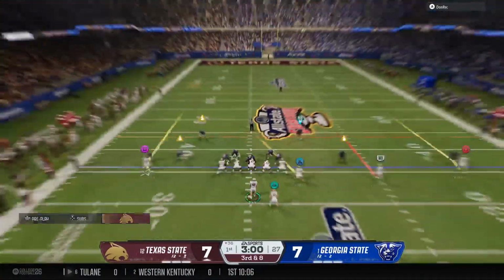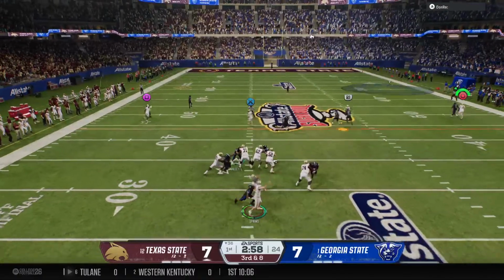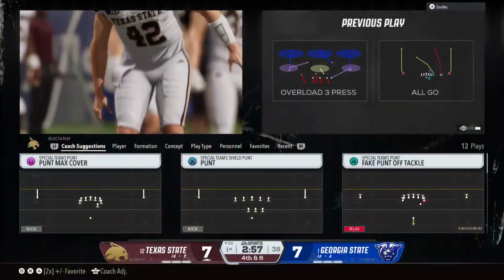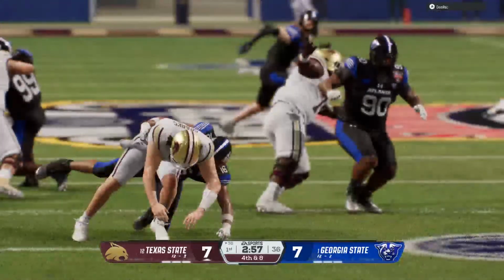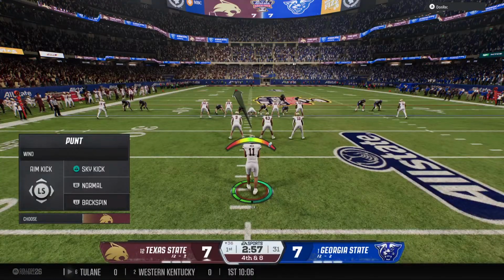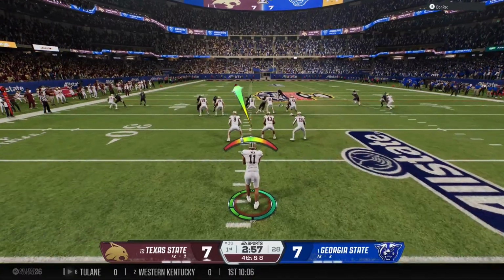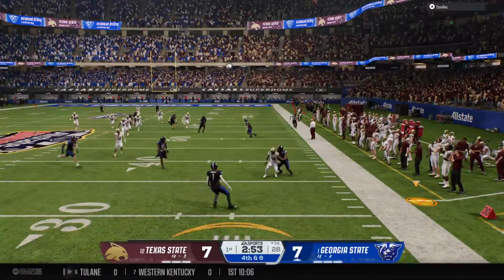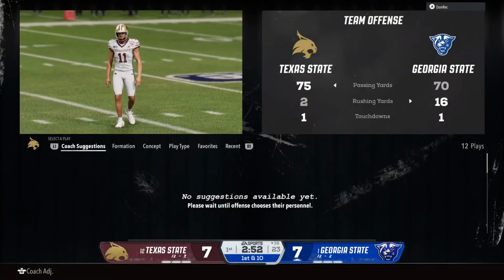After the second down incompletion, they'll have to convert here on third down and 8. Defense is coming after him. The pass is off target. He got hit as he threw as the third down pressure works. Well, the defense picks the right time to get after this quarterback. Third down, critical down and distance. They do a good job of dialing things up, and good coverage downfield. He didn't have anywhere to go with the ball. And they'll kick it away here. The punt will bounce and head out of bounds. Takes the returner out of play.